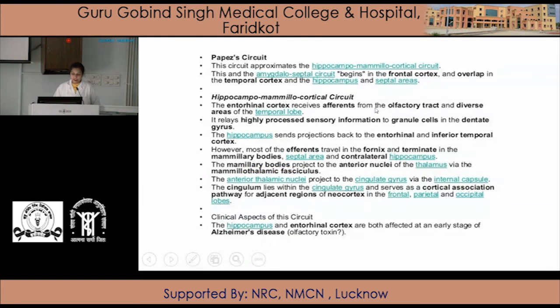In the hippocampo-mammillocortical structure, the entorhinal cortex receives afferents from the olfactory tract and diverse areas of the temporal lobe. It relays highly processed sensory information to the granule cells in the dentate gyrus. The hippocampus sends projections back to the entorhinal and inferior temporal cortex. However, most of the efferents travel in the fornix and terminate in the mammillary body, septal area and contralateral hippocampus.